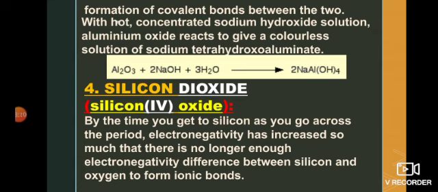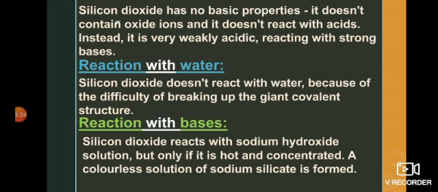Now number 4 is silicon dioxide. It's also called silicon(IV) oxide. The 4 is shown because silicon exists in the +4 oxidation state in silicon dioxide. As we go from left to right in a period, the electronegativity value increases, but the difference of electronegativity decreases. So in the case of silicon and oxygen, the electronegativity difference is negligible, so it does not form an ionic bond. Silicon dioxide has no basic properties.